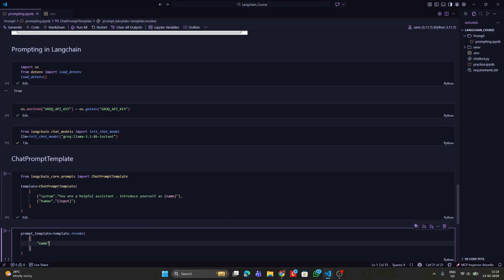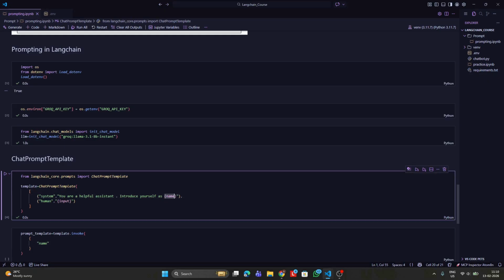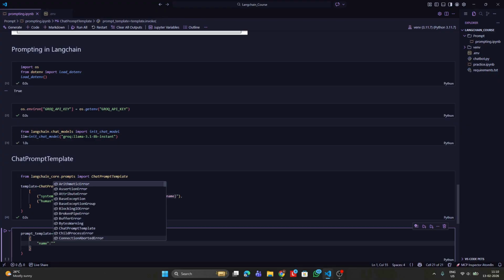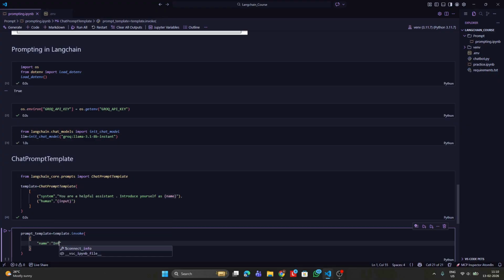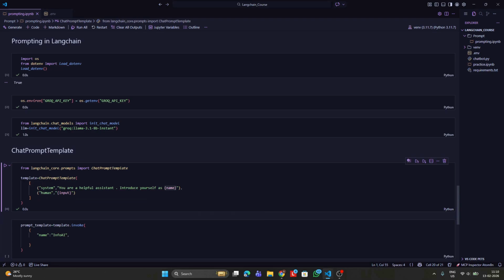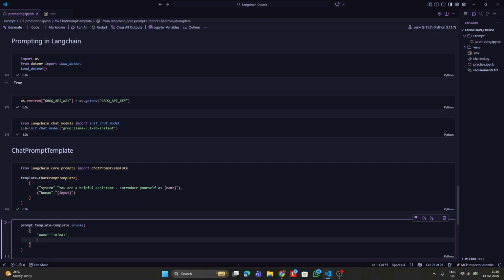Note that the key value pair should exactly correspond to the key which is present over here. So it is present as name. So we put name colon. Let me call this bot as something like info AI. You can give any name you want. The next thing we want to define is the input field which is present over here.